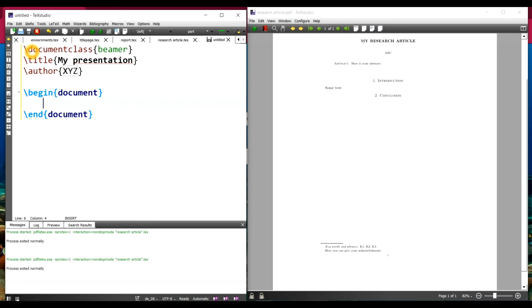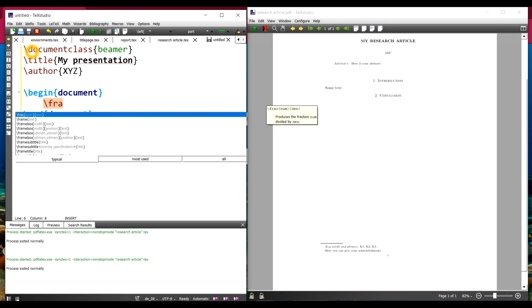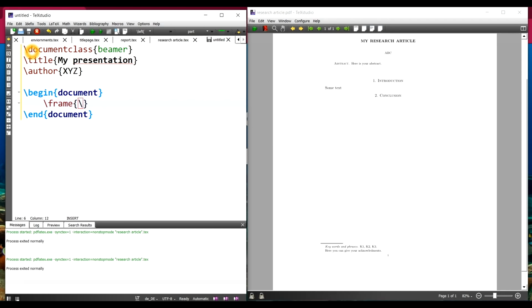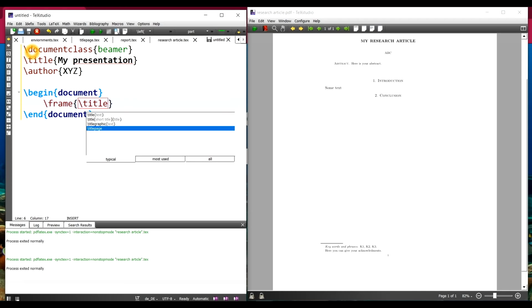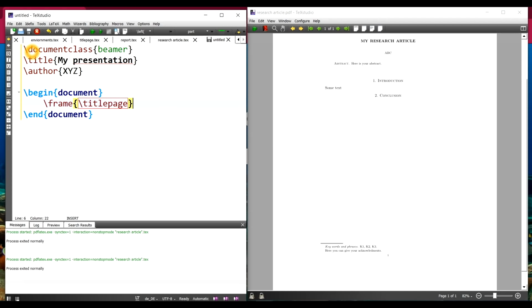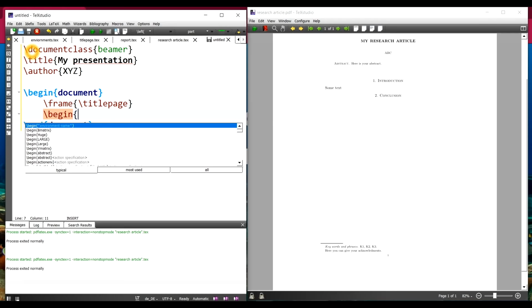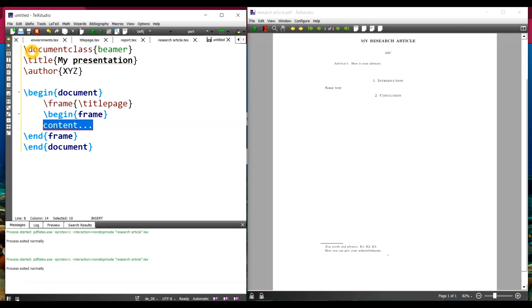Now in my presentation, my first slide, here a slide is a frame. So my first frame is my title page. So my first \frame is the title page. So \titlepage. Okay. After this title page, whenever I want to make one slide, that will be \begin{frame} and \end{frame}. So whatever I write between these two, begin frame and end frame, is my one slide.